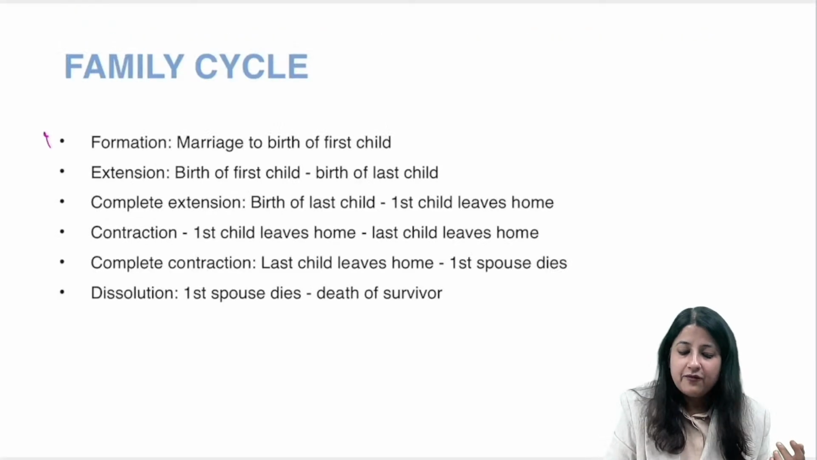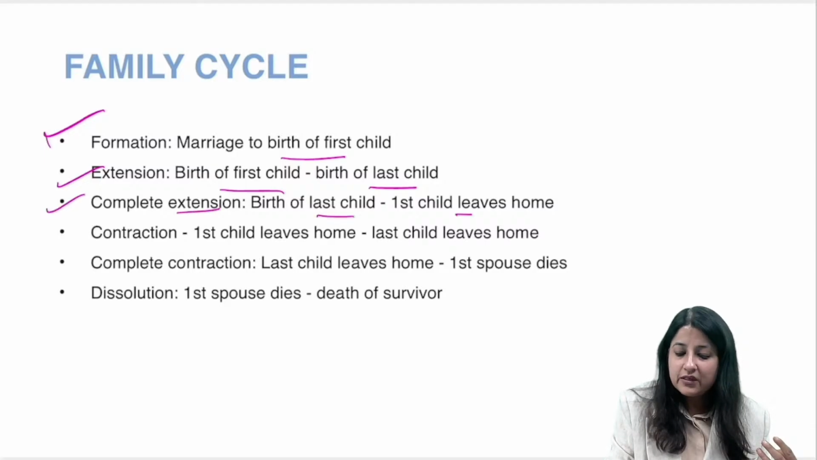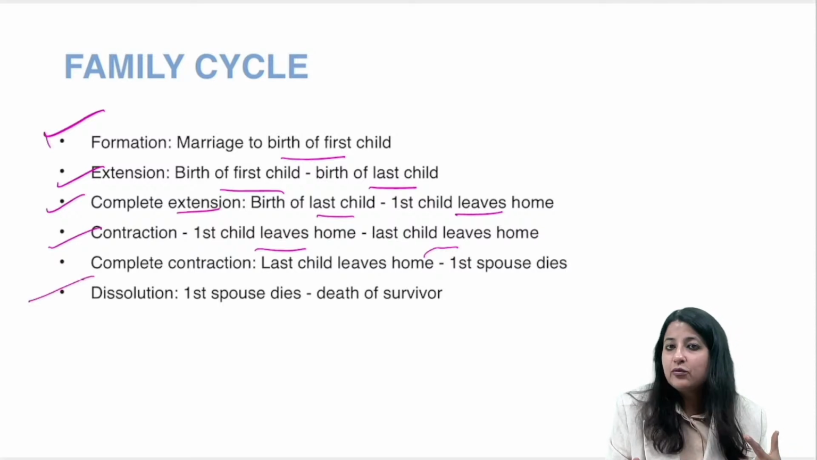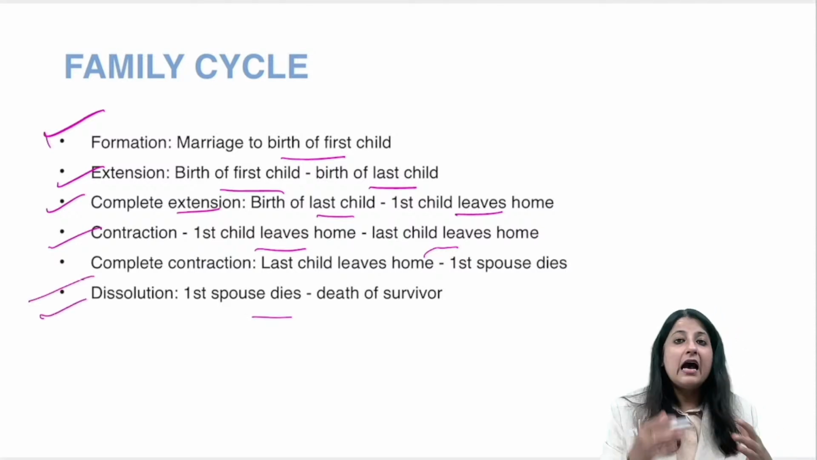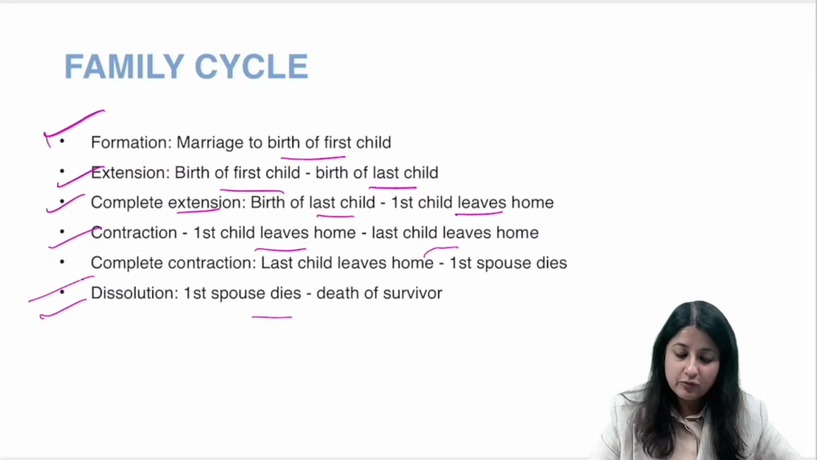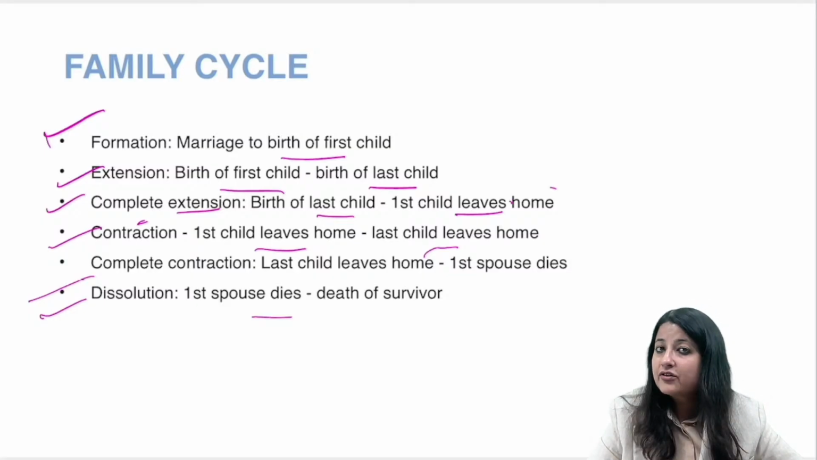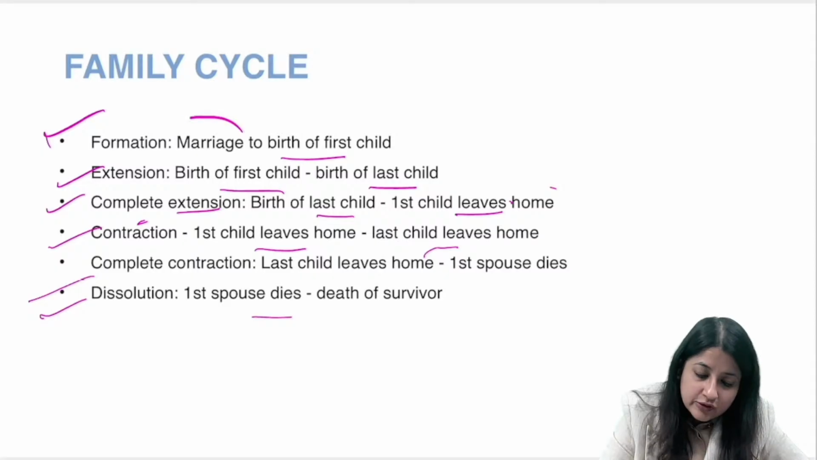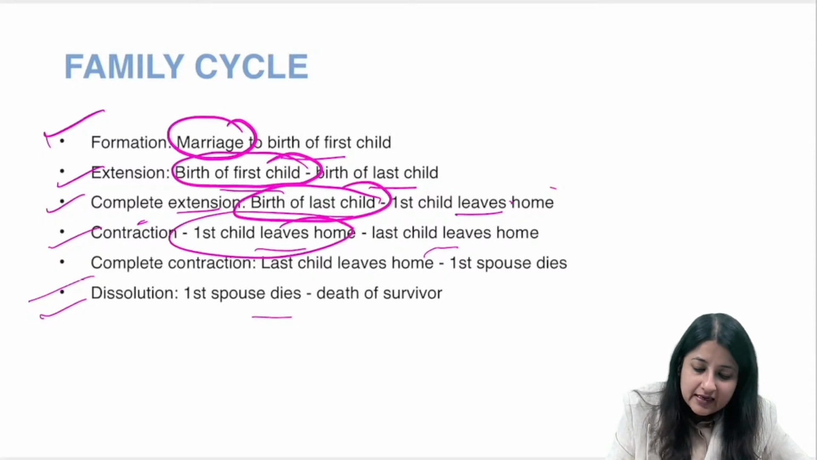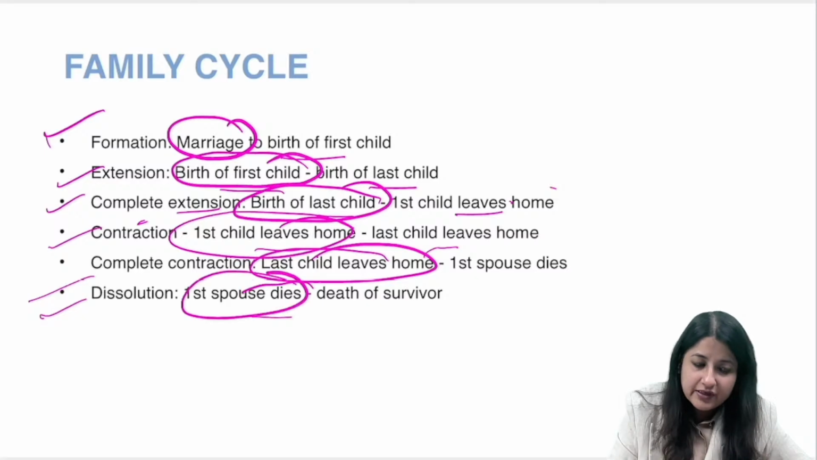जैसे देखो, formation is marriage to birth of first child, extension is birth of first child to birth of last child, complete extension is birth of last child to first child leaves home, contraction is first child leaves home to last child leaves home, complete contraction is last child leaves home to first spouse dies, dissolution first. अब हर एक स्टेट, जैसे मान लो मैंने बोला birth first child leaves home, will it be complete extension or contraction? It will be contraction. So each of the phases is denoted by the first part. Remember this. ठीक है, पहला पार्ट सारे फेज को डिनोट करता है.